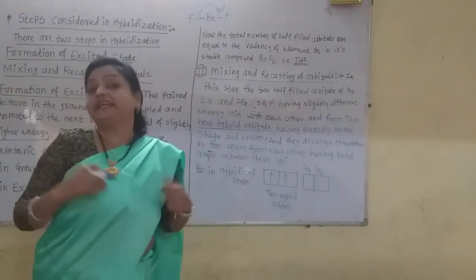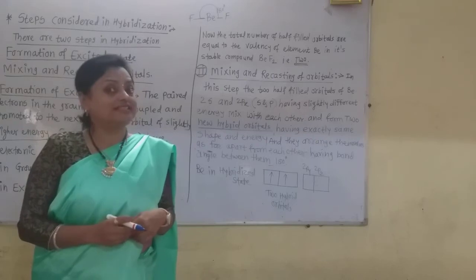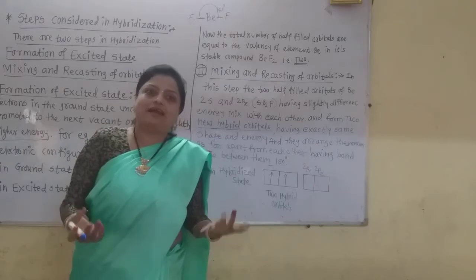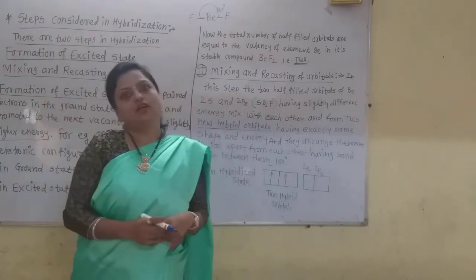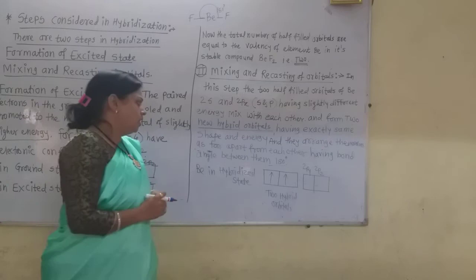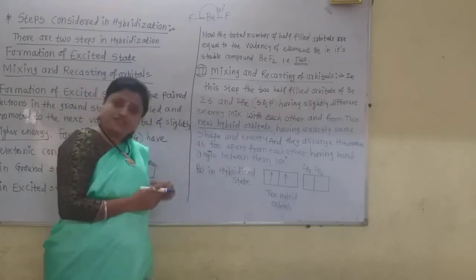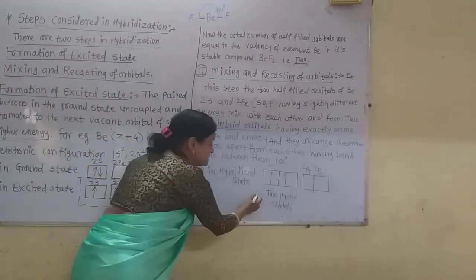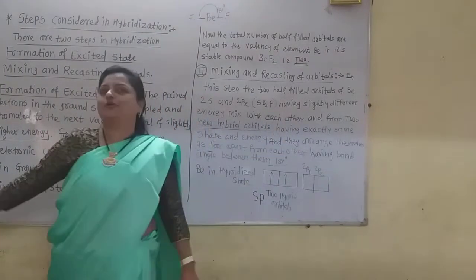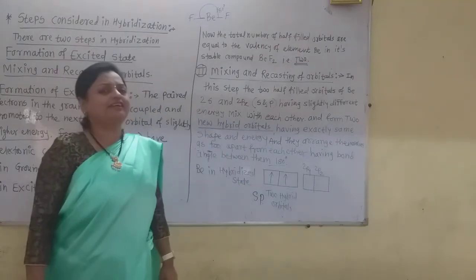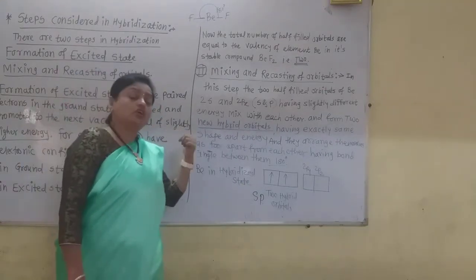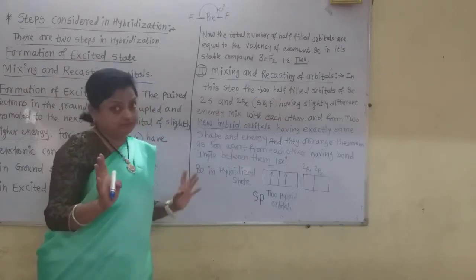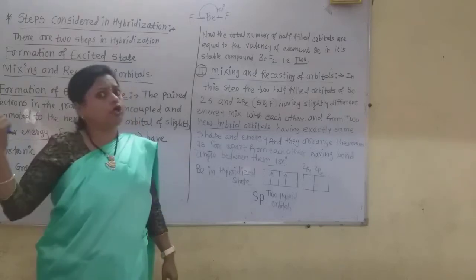So there is no interaction. They are stable hybrid orbitals. They are now equal in energy, equal in shape, and very symmetrical orbitals. So beryllium in the hybrid state forms two hybrid orbitals, and these hybrid orbitals are called sp hybrid orbitals. Why are they called sp hybrid? Because one is s and another is p. So the name of the hybrid orbitals is sp, not s or p.